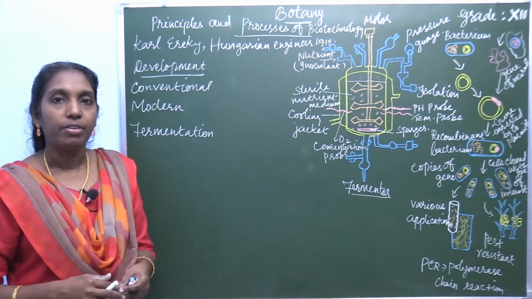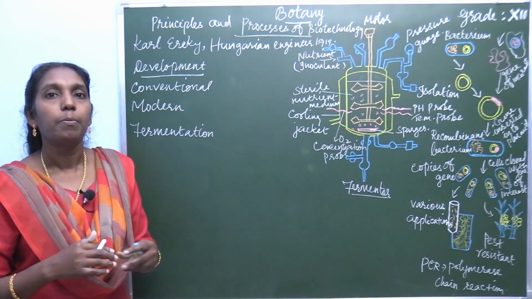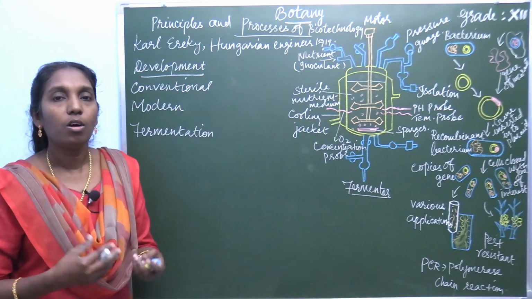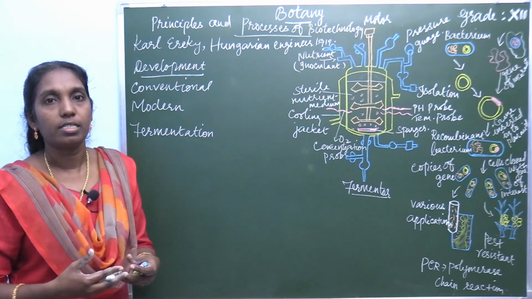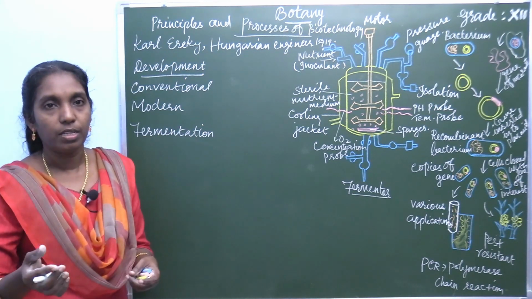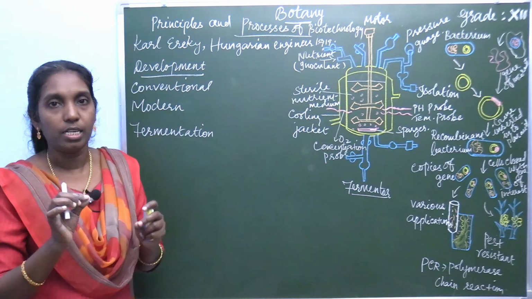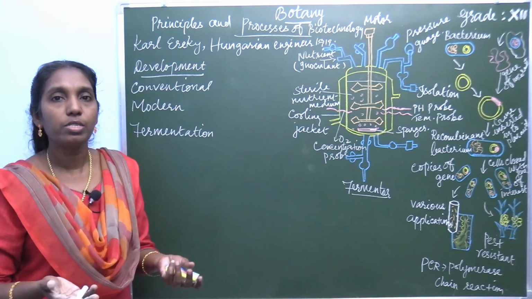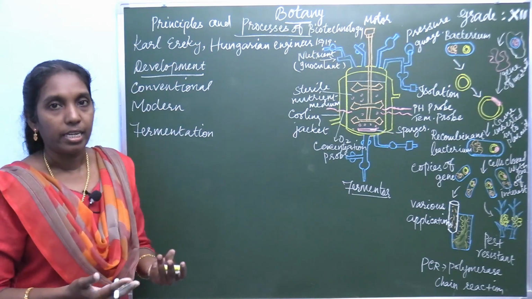What are the two main features? The first feature is manipulating the DNA: the DNA coded gene of an organism is transferred to another organism, producing a new product.